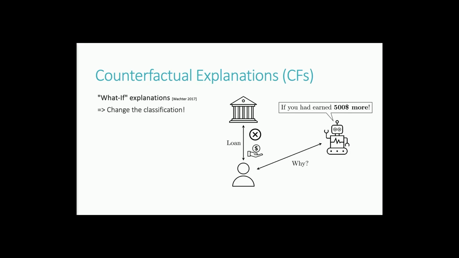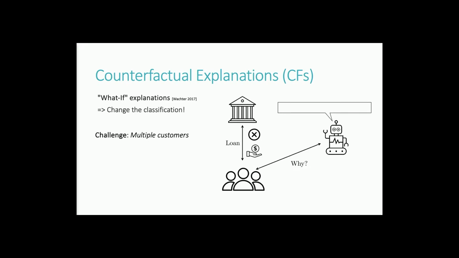Now, this is nice, but we need something different because we don't want to explain a single customer. The business owner doesn't care much about a single customer. What they care more about is a group of customers, all their customers or their most important customers. So we need something similar, where we provide the same type of explanation, but this time for a group of customers. This can be done by using a somewhat novel concept called multi-instance counterfactual explanations. Those are basically recommendations that work for a set of instances, or for a set of users.